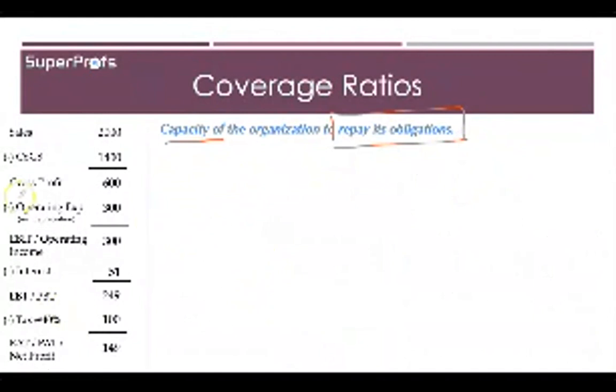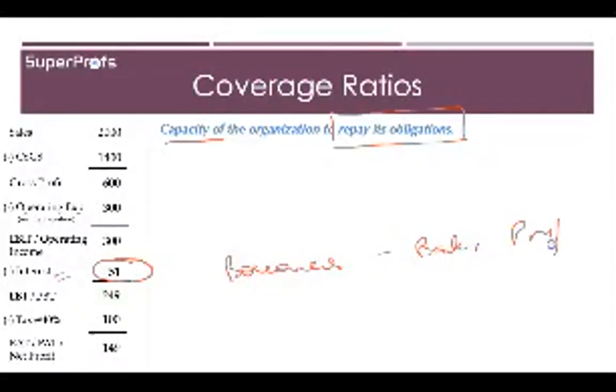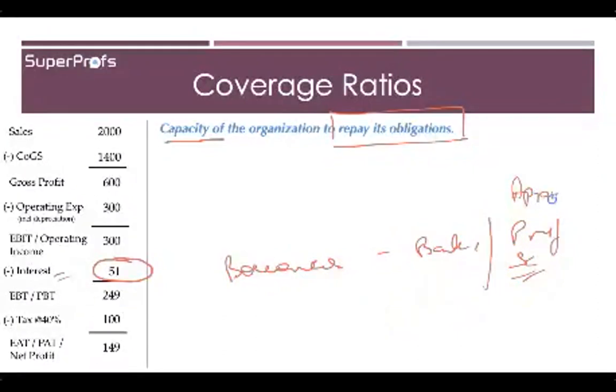You remember that when we were studying the income statement, we had discussed that from an organization you have to pay interest to the borrowers, like a bank, and for any kind of preference share capital also you have to give the interest from appropriation of profits.